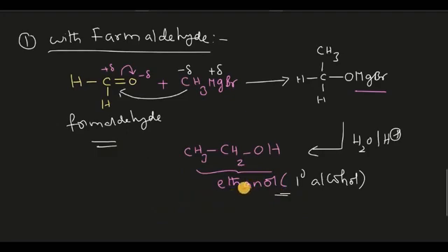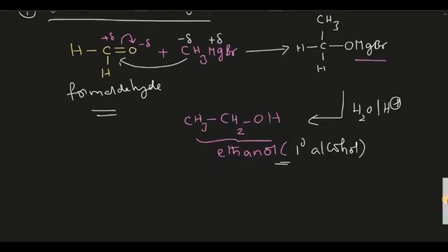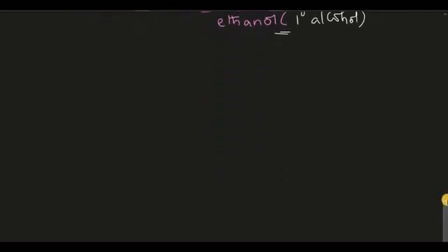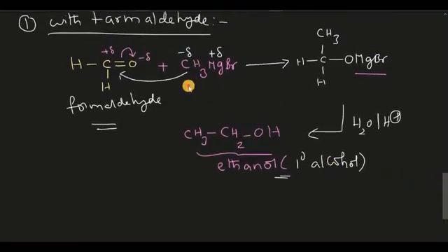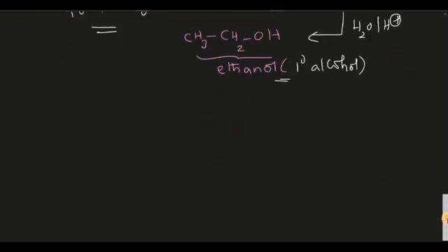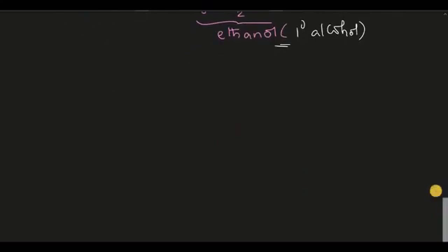It is the most important chemical reaction for the formation of primary alcohol. If you take ethyl magnesium bromide also, you will get the same result, a primary alcohol, but one carbon extra will come in, that is propanol. Let us see how the Grignard reagent reaction takes place with acetaldehyde.